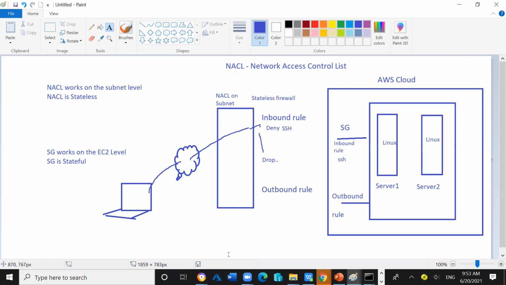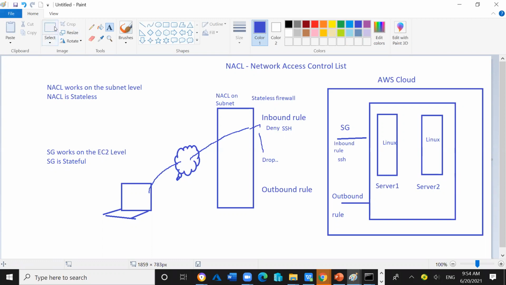Is my point getting clear, guys? Because at the entrance, the entry is not available for the SSH, because it is completely denied there. The deny is applied on the inbound rule, so it will be completely denied. There is no chance to reach the SG level, the second security check, because at the first check post, the inbound, incoming traffic is completely denied for the SSH.